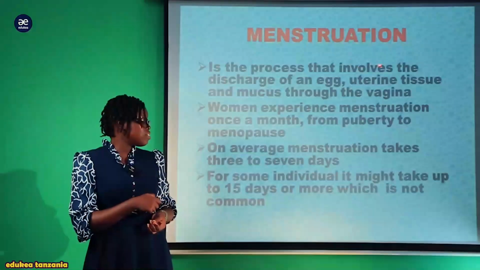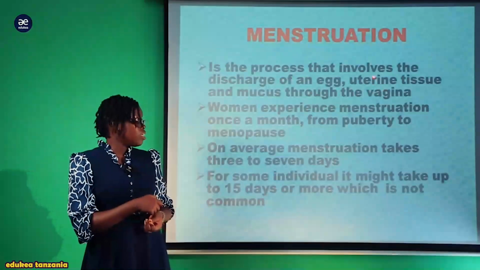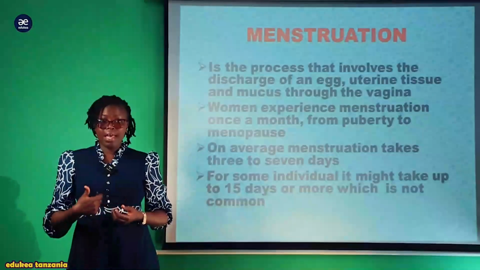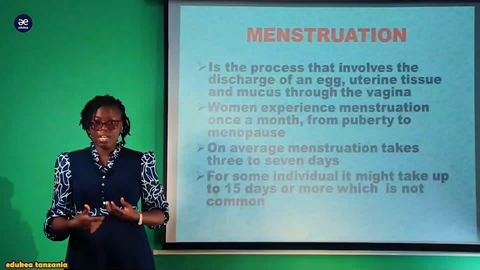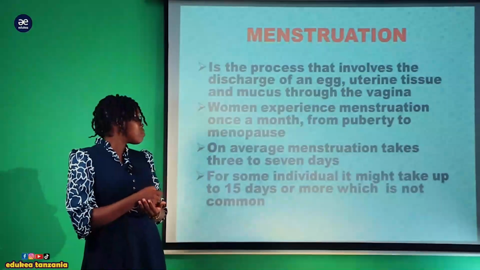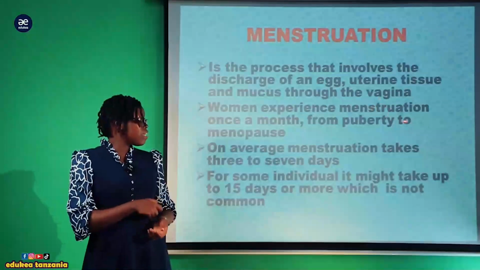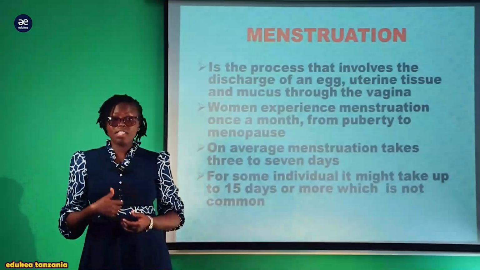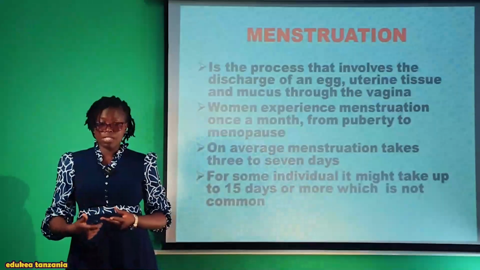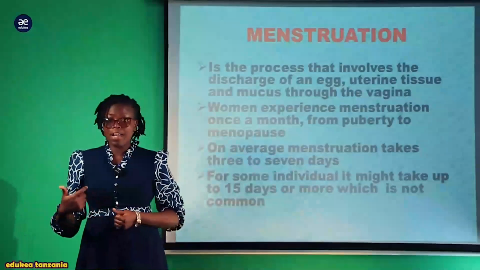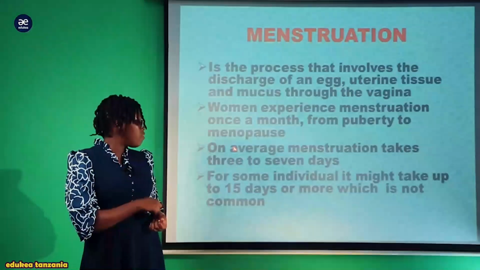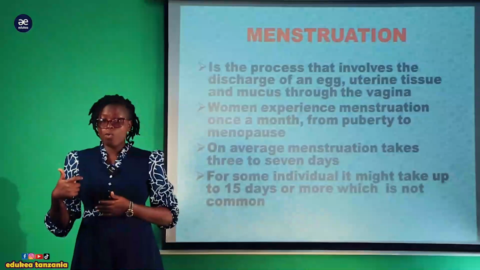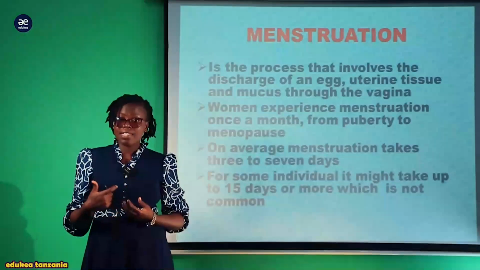Menstruation is a process that involves the discharge of an egg, uterine tissue, and mucus through the vagina. So the process of discharging egg, uterine tissue, and mucus through the vagina is known as menstruation. Some women experience menstruation once a month from puberty to menopause, baada ya kuvunja ungo. On average, menstruation takes 3 to 7 days. Kwa kawaida, mwanamke anapata hedhi ndani ya siku 3 hadi siku 7.